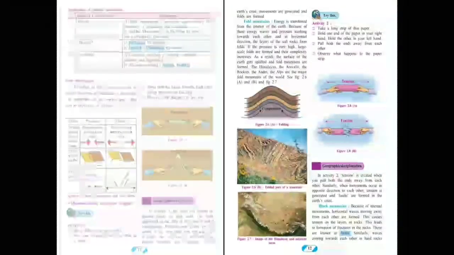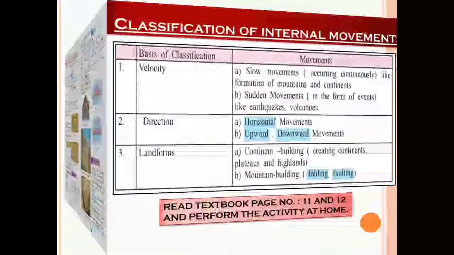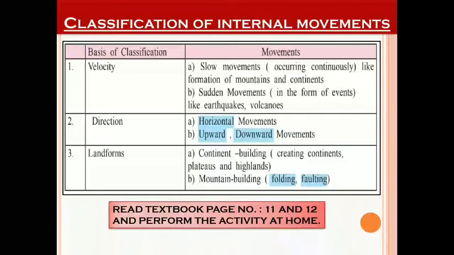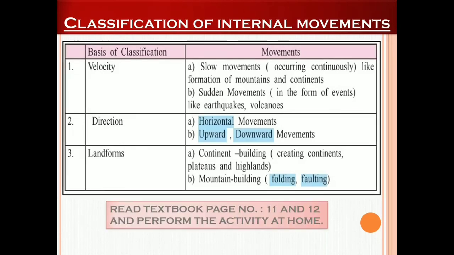Here I have shown textbook page number 11 and 12. Read both the pages and perform the activity. Let's see the classification of internal movements. On the basis of classification, we have velocity, direction and landforms. On the basis of velocity, we have slow movements and sudden movements. You can read this. Then in direction, horizontal, upward or downward. Then continental building and mountain building, folding, faulting. You have to read textbook page number 11 and 12 and perform the activity at home.